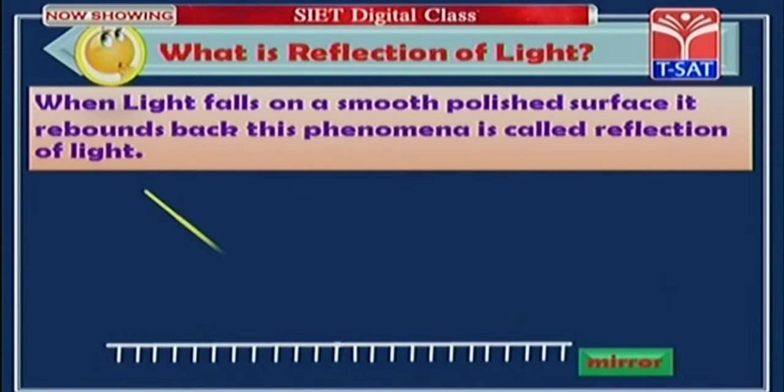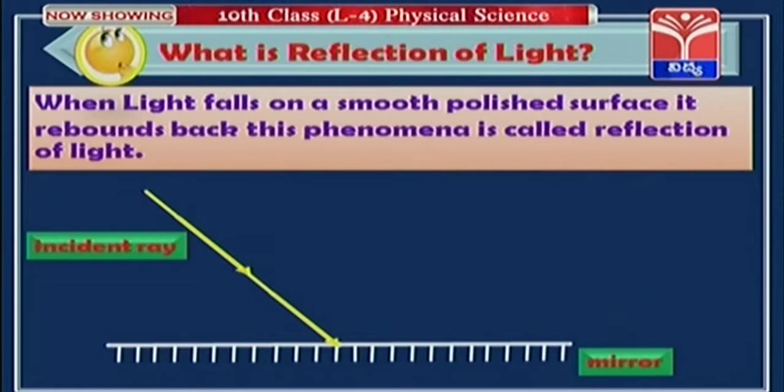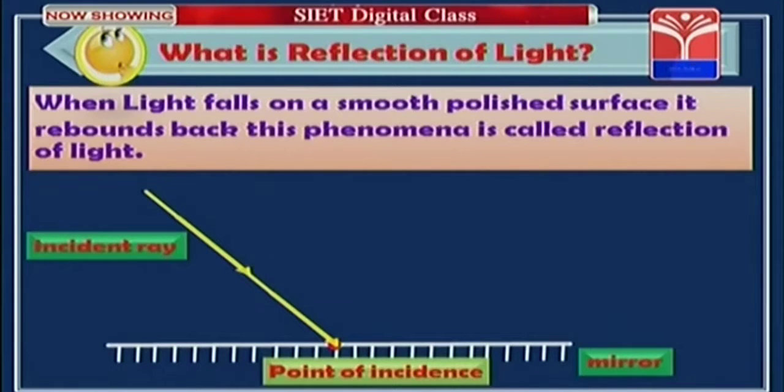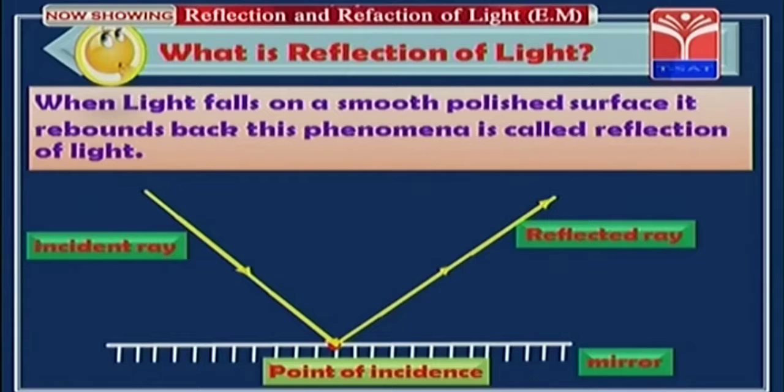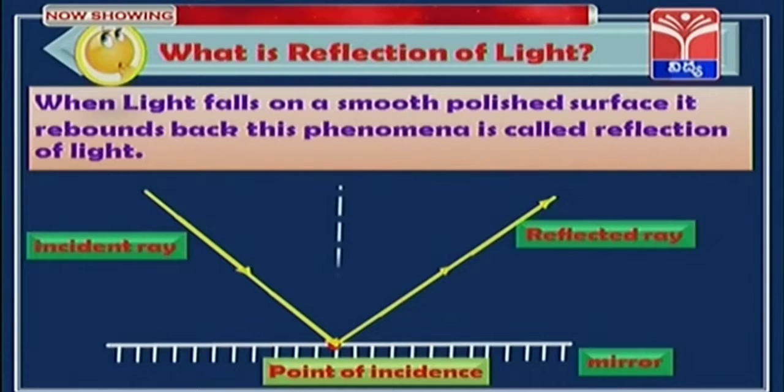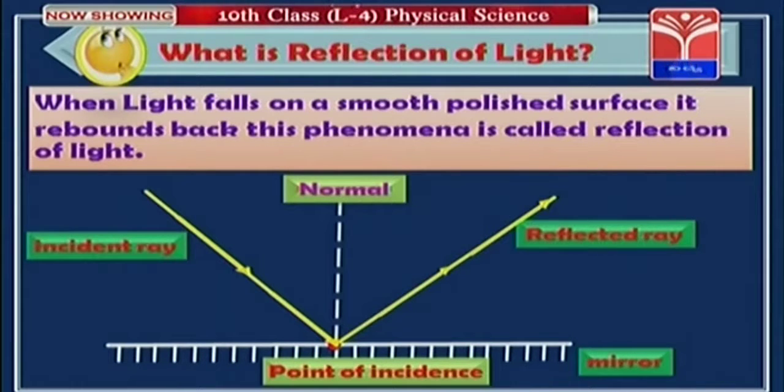A ray which falls on a mirror is called incident ray. The point where it falls on the mirror is called point of incidence. A ray which is reflected from the mirror is called reflected ray. If you draw a perpendicular to the mirror at the point of incidence, that is called normal.